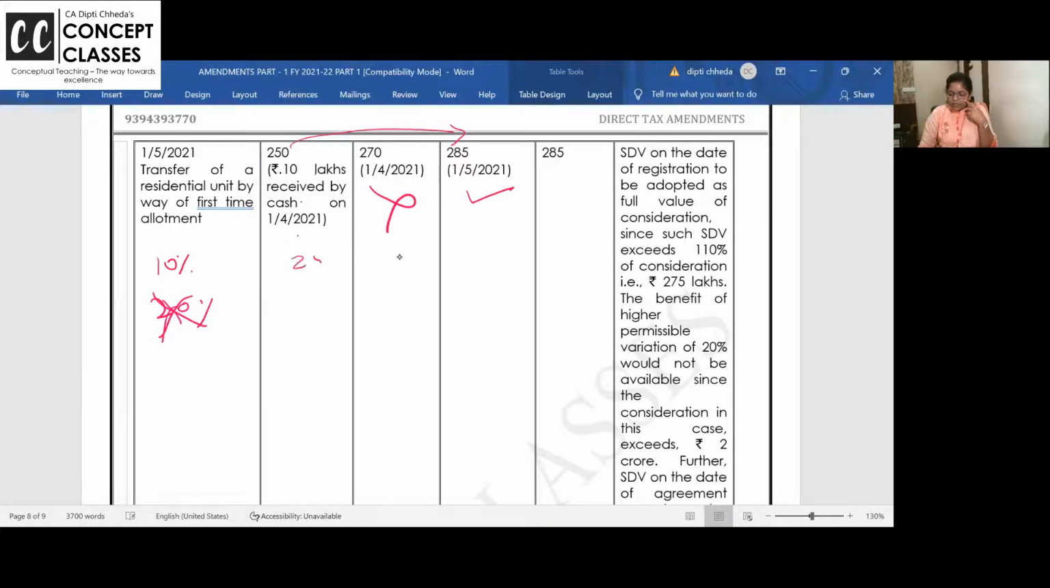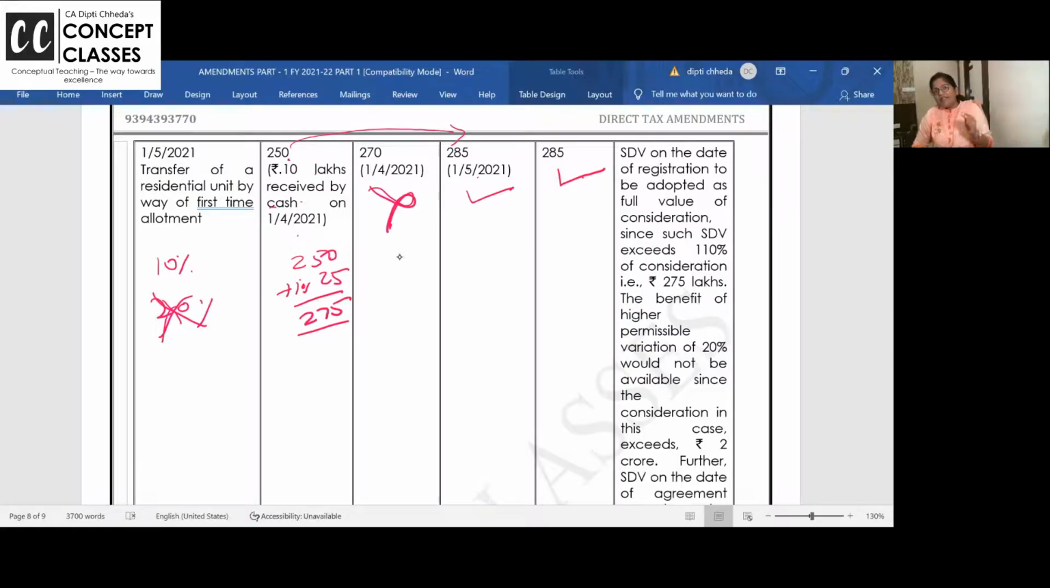Okay. So 250 plus 10%, 25, 275. Why 10%? Ma'am, this is residential unit. This is within that period where the property value exceeds 2 crores. So 250 and 25, 275. Tick, you will not take, but this is 285, so you will take 285. Actual consideration or stamp duty, whichever is higher. And why not this stamp duty? Because nothing is received by account paid check on the date of agreement.